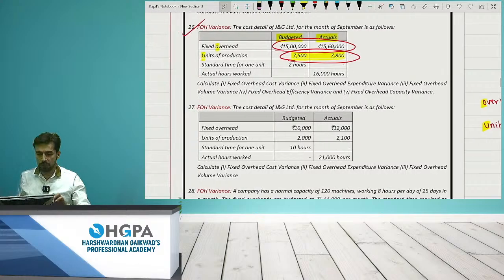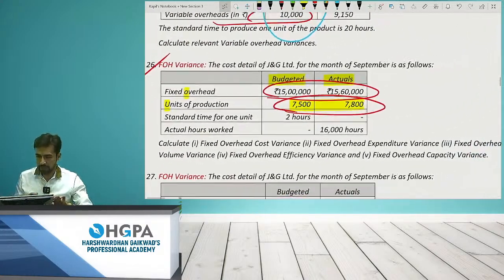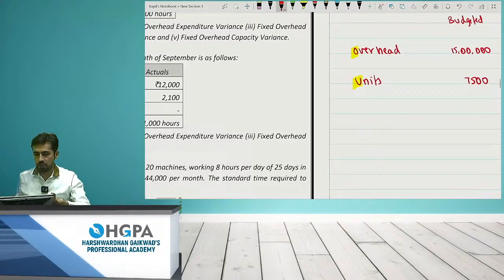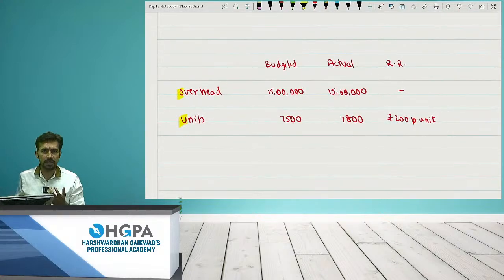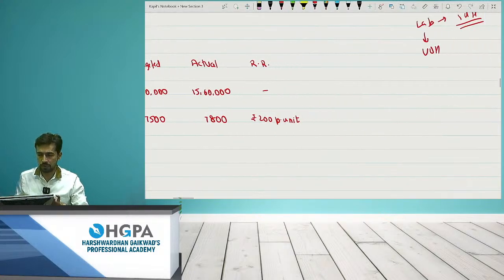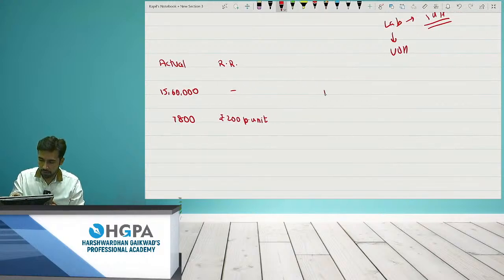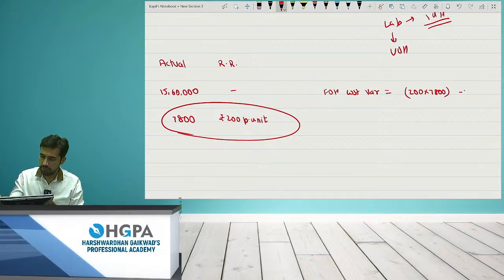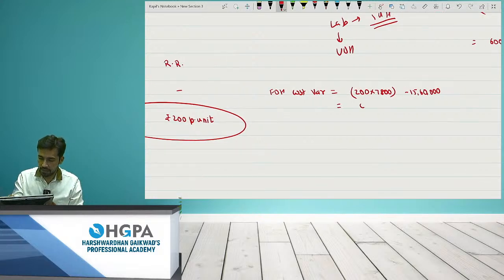Okay, Devya, I'll explain you once again. Not to worry. Okay, so it is 15 lakh, 15 lakh 60, and 7,500 and 7,800. If you cross check, you are getting the answer as 0, which is completely okay. You can get 0 answers also. Okay, there is no variance. Fixed overhead cost variance. How to calculate cost? It is 200 into 7,800 minus 15 lakh 60. Right? So this will give me the answer as 0, and it's completely okay.